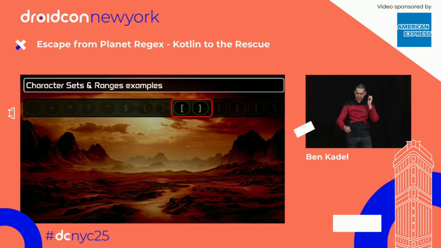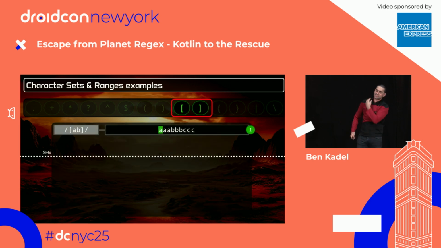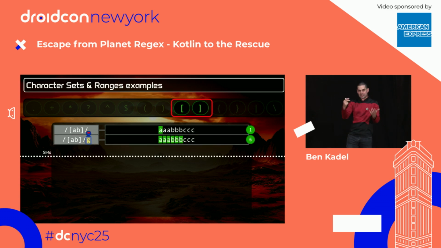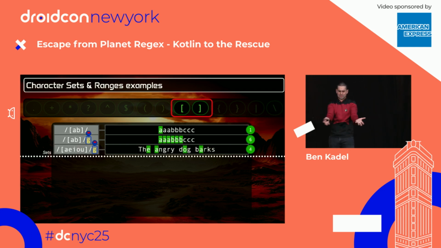Always examples. So first of all, this is regex A or B. So it will find the first occurrence of A or B, in this case, A. Now, A or B globally does exactly as you'd expect. It finds every occurrence of A or B, 6 matches. And of course, you can do something semi-useful like vowels, right?